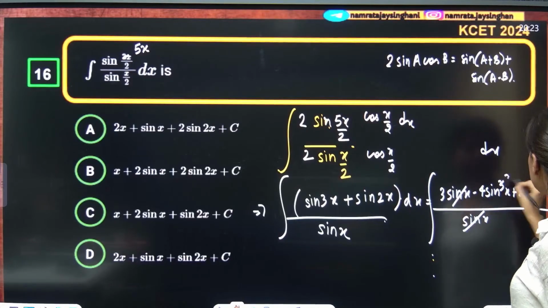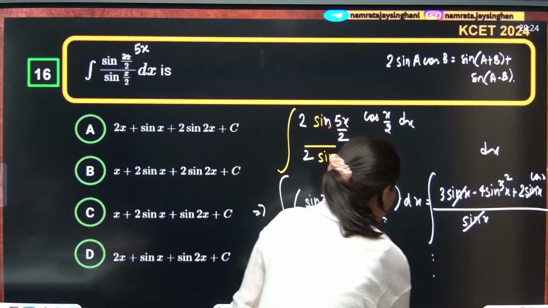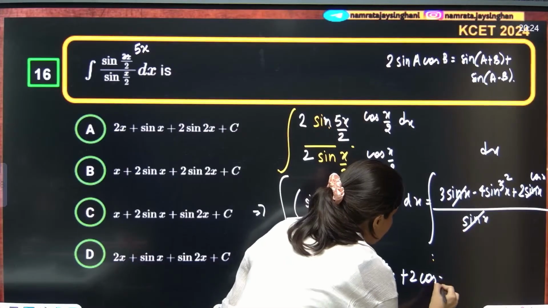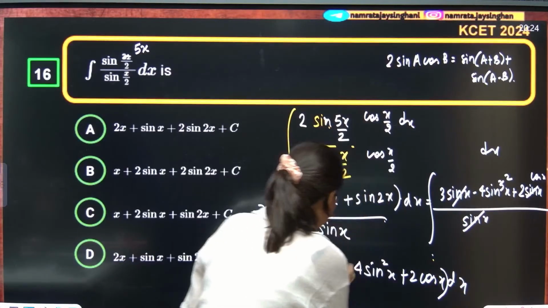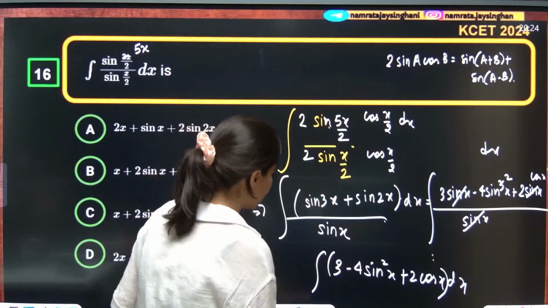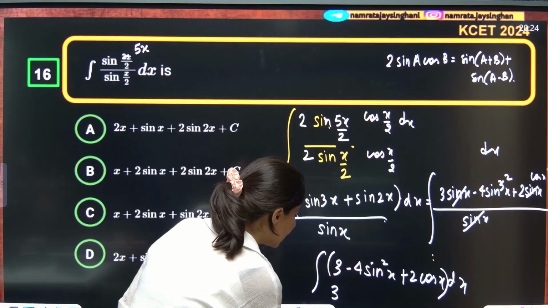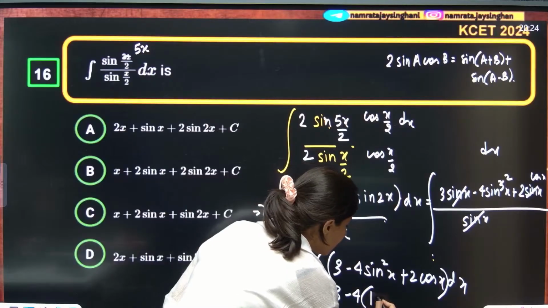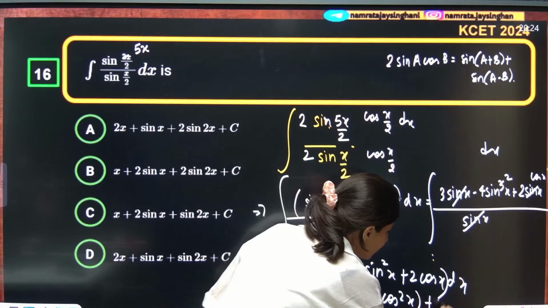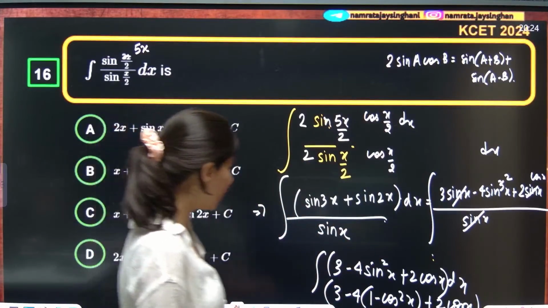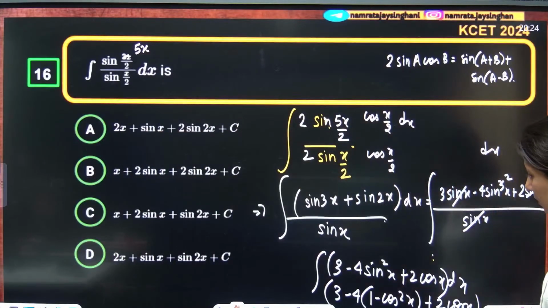Sin x, sin x, I am cancelling. So what we are going to get is 3 minus 4 sin square x plus 2 cos x, integration dx. Right? So this is 3. Just integrate it. Rather than integrating right now, 3 minus 4, this is 1 minus cos 2x plus 2 cos x. Okay, now start integrating.